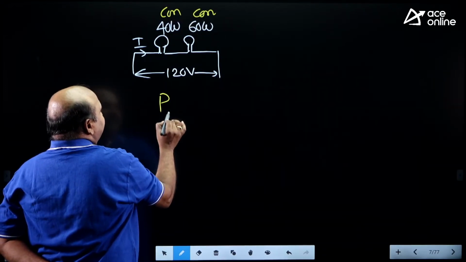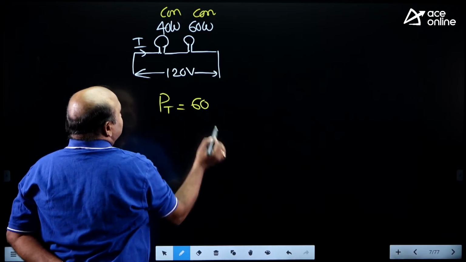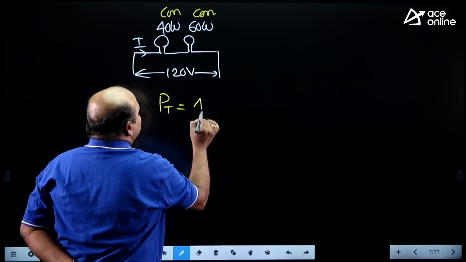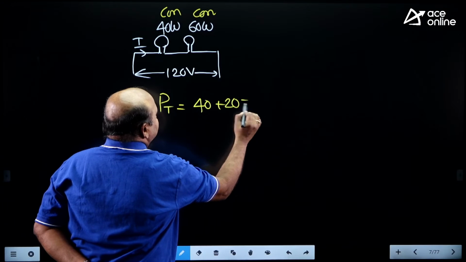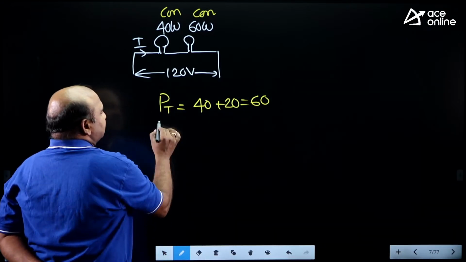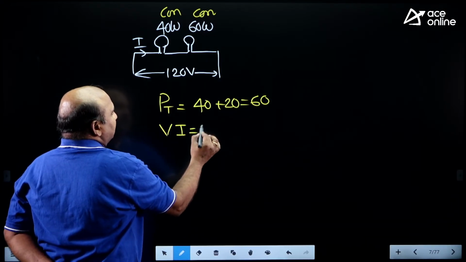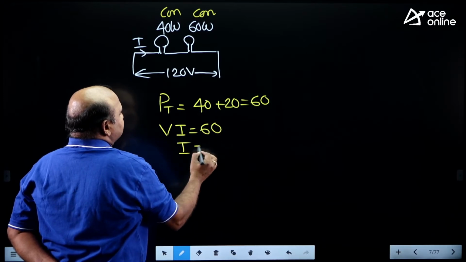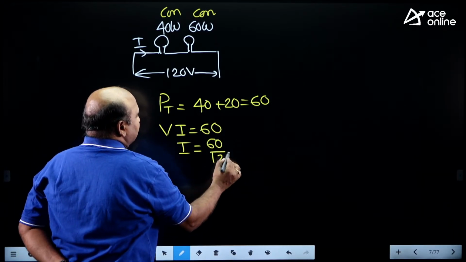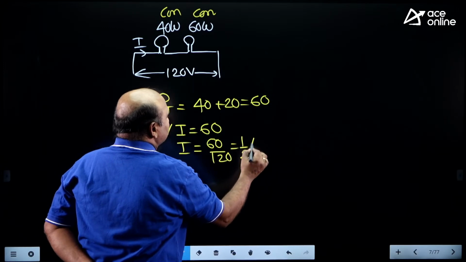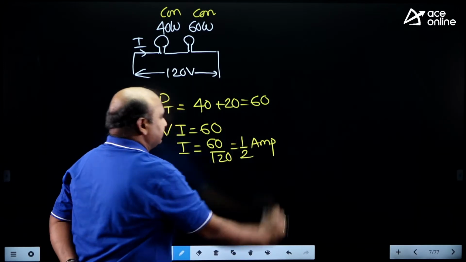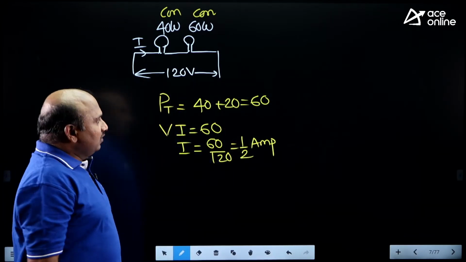Total power PT is equal to 40 plus 20, which is equal to 60. If you want to find the current, V into I is equal to 60, so I is 60 by 120, which is equal to 1/2 amperes.